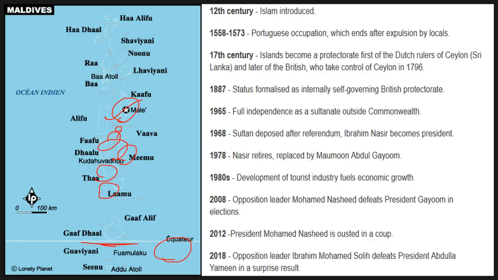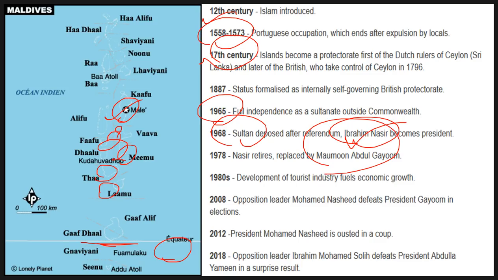If I take you through the timeline of this Maldives country, then you find the 12th century, Islam was introduced here. 1558 to 73, Portuguese used to rule over this place. Then 17th century, Dutch came in, then British. Then finally in 65, it got independence, but it became a monarchy. Sultan was there. Sultan was deposed in 68. Since then, for nearly 10 years, Ibrahim Nasir, the first president, took over this country. He was followed by Mr. Gayoom. Under Gayoom's regime, we saw this tourism industry reaching an altogether next level.